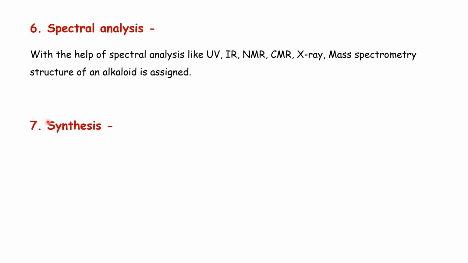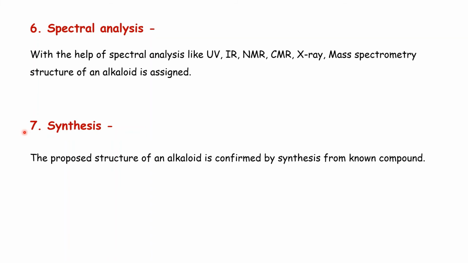Then, the proposed structure, which is from analytical and spectral analysis, that proposed structure of an alkaloid is finally confirmed by synthesis, and that synthesis is done from a known compound.